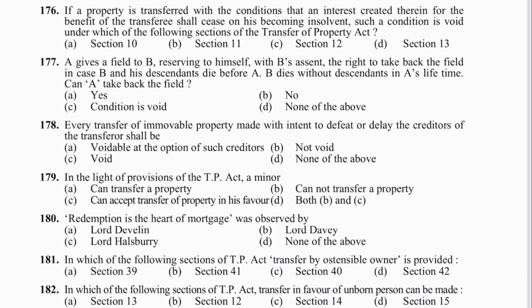If a property is transferred with the condition that interest created therein for the benefit of transferee shall cease on his becoming insolvent, such a condition is void under which of the following section? TPA. It is section 12, making interest determinable on insolvency.